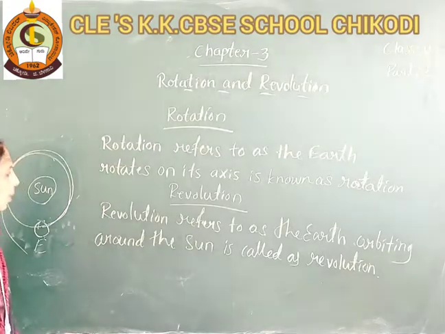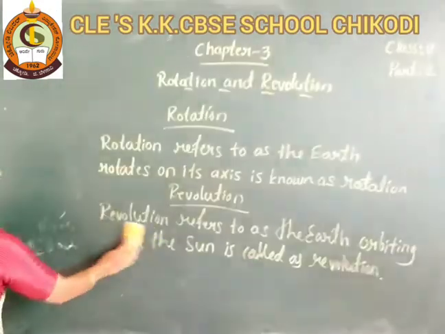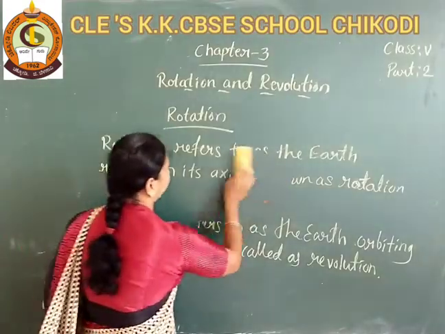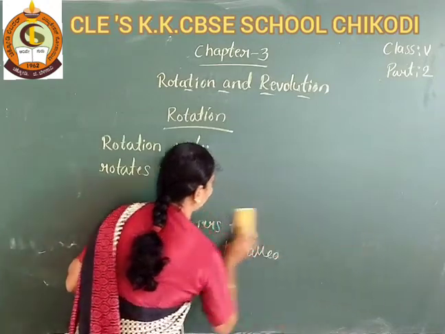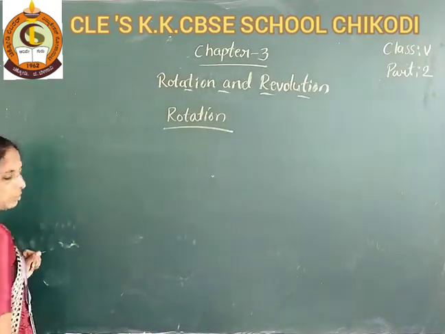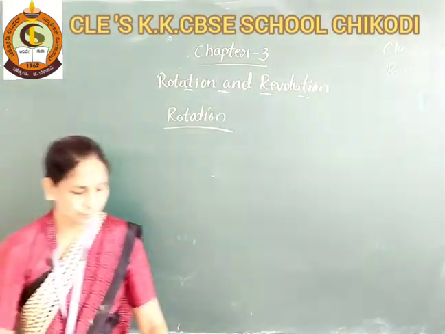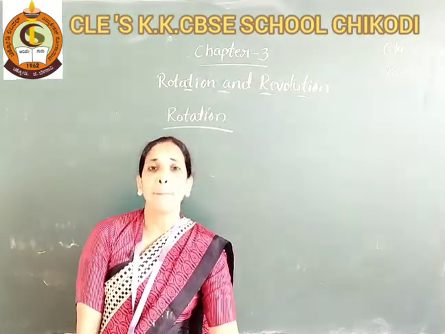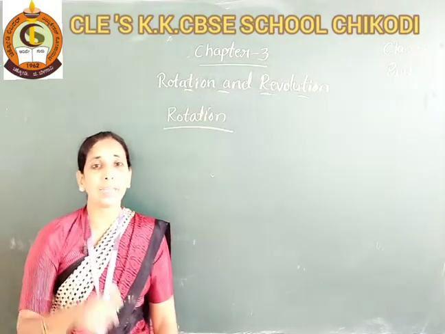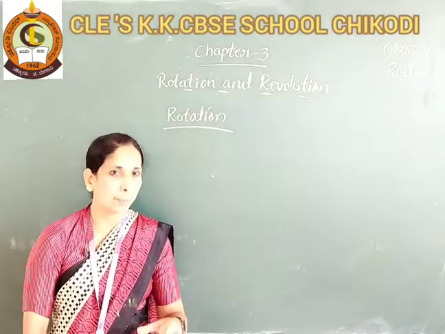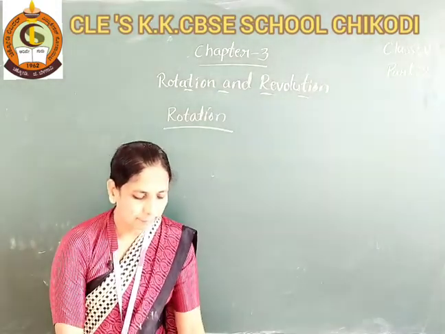Okay? So one by one I am explaining all this. First I am talking about rotation. We know, students, an example is a spinning top.